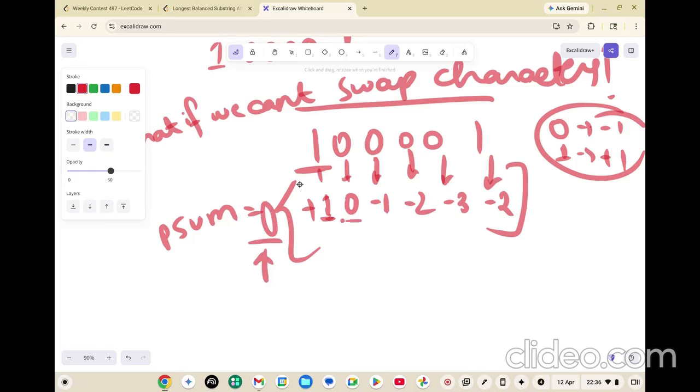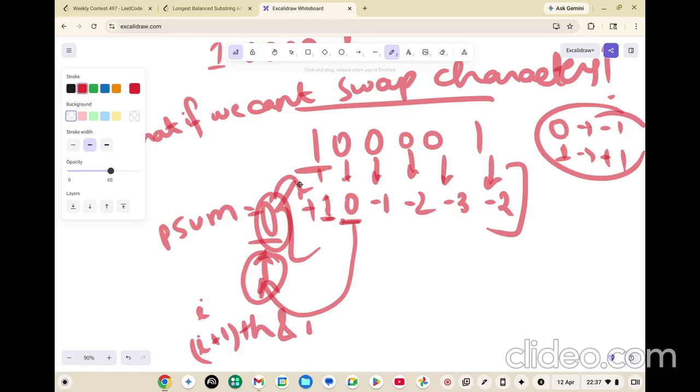So whenever you get a 0, you will say the first occurrence of that element defines the substring till that very index, right? After that index, if it is at index I, you will say till the I plus 1th index, and j is the current index of mine, right? So that substring is valid like this.